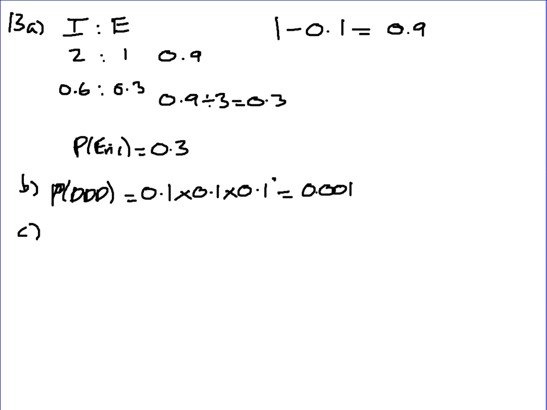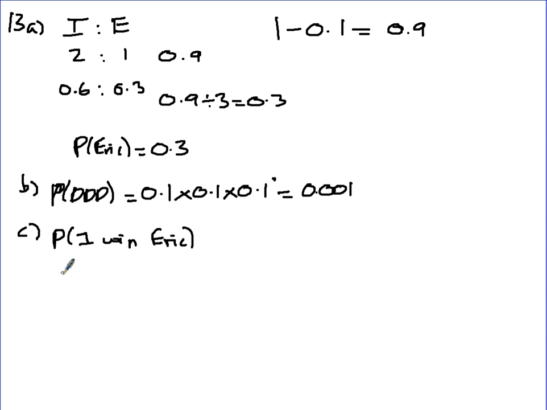Now C, I'm guessing, is going to be a stinker, because it's the last question. Work out the probability that Eric wins at least one of the 3 games. So, how do we work that out then? Well, the easy way of doing this is to think about what's the probability of that not happening.